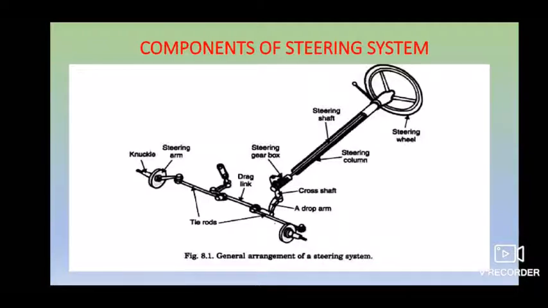such that the inner wheels make fewer revolutions than the outer wheels. That is basically maintained with the help of your differential, which we'll learn in unit number 4. Okay, so this is the basic components and working of your steering system.